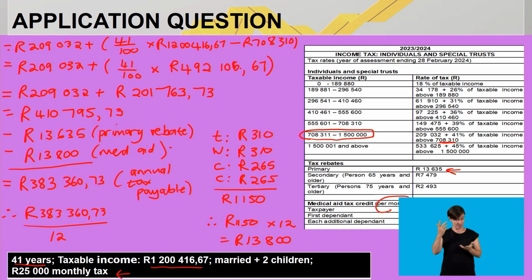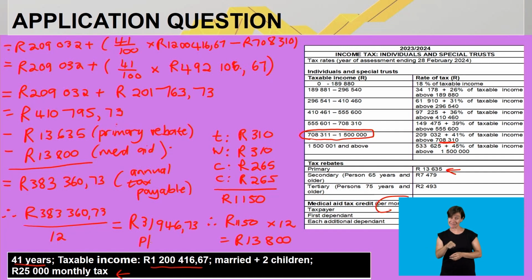You still with me? If I type in 383,360 rand and 73 cents divided by 12, I'll get an amount of 31,946 rand and 73 cents.